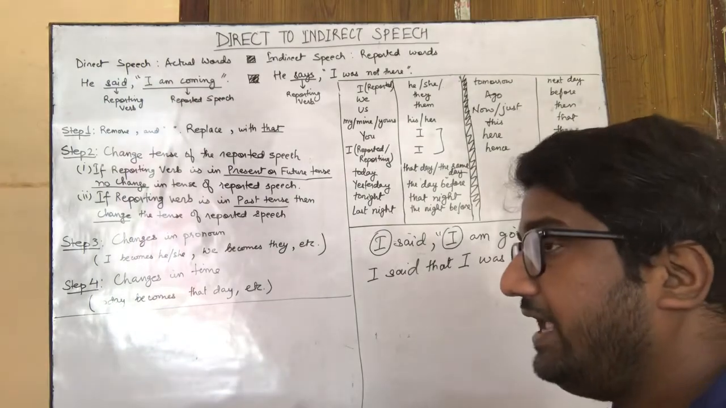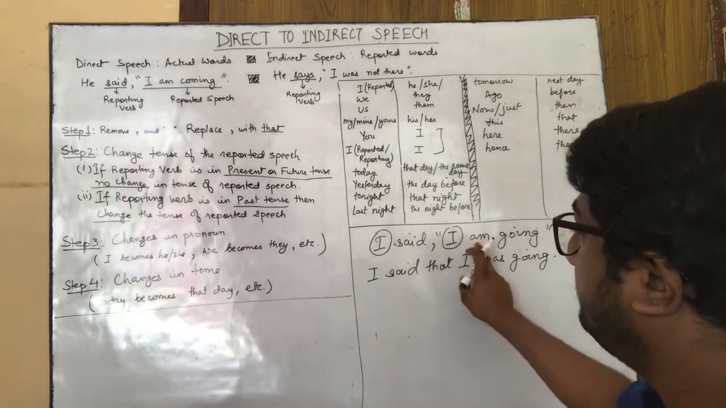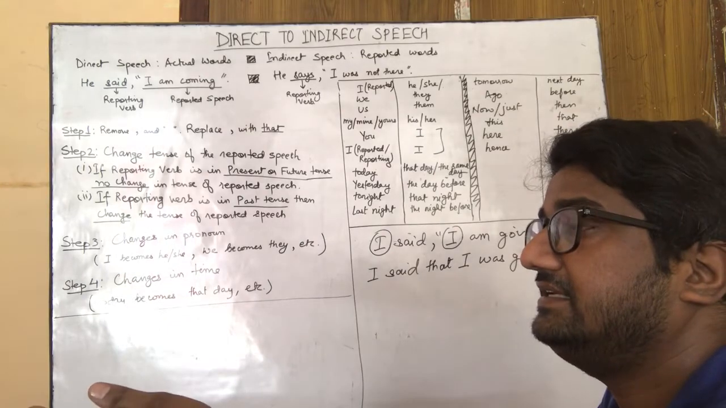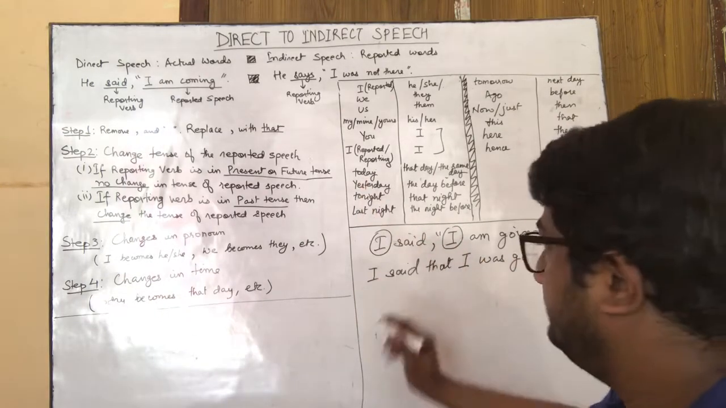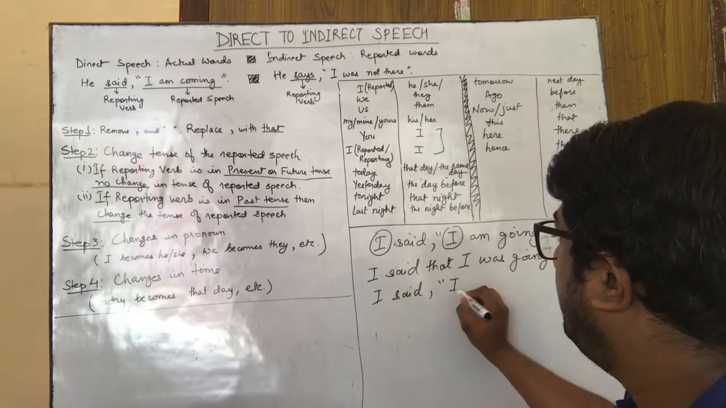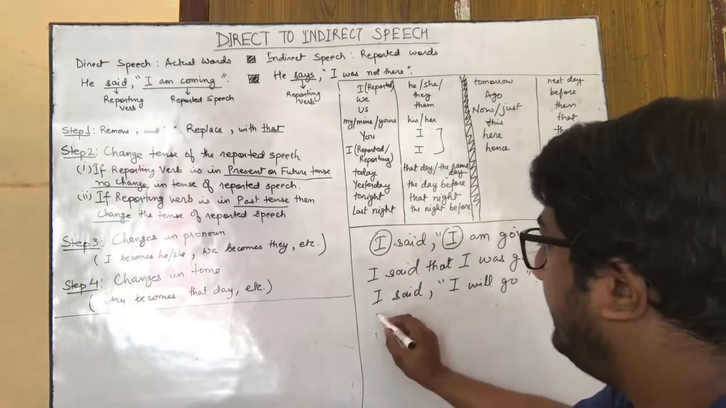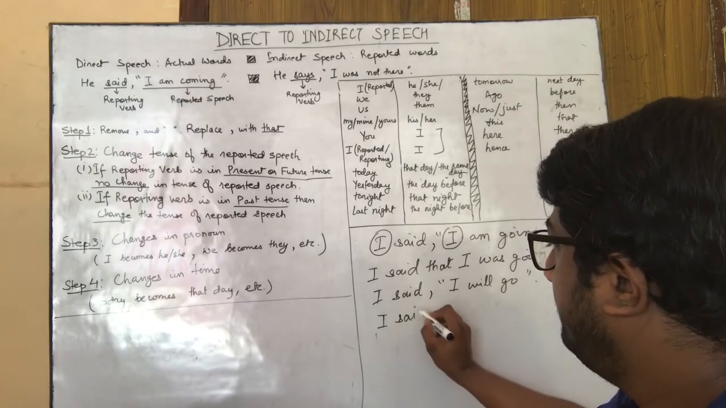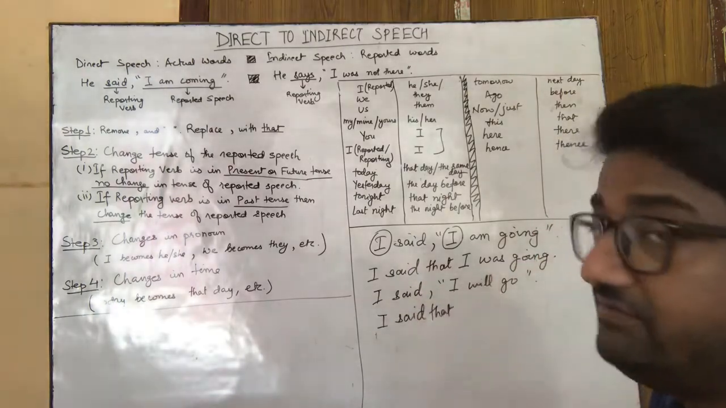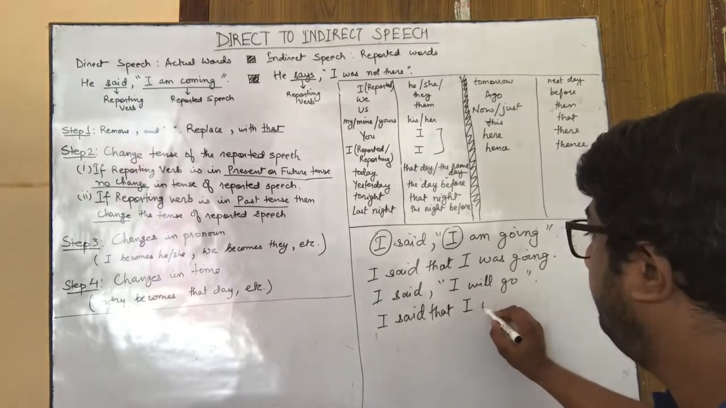Now we'll see what happens when the reporting verb is in the past tense, but the tense of the reported speech is, let's say, the future tense. I said, "I will go." How will you transform that? I said, again, comma replaced with that. And because this is in past tense, now you will have to change this. I said that I would go. The past tense of will is would.